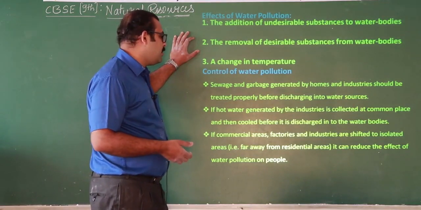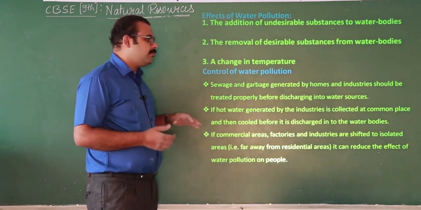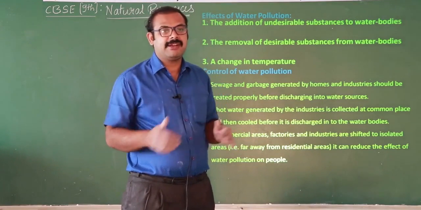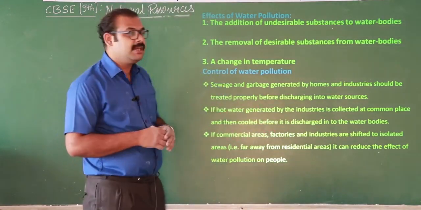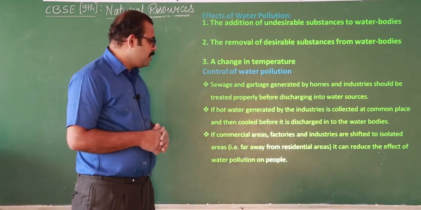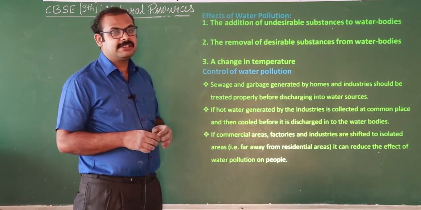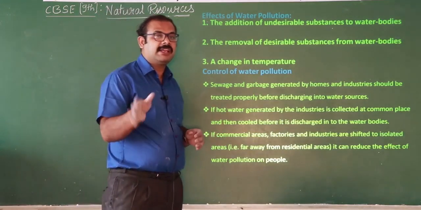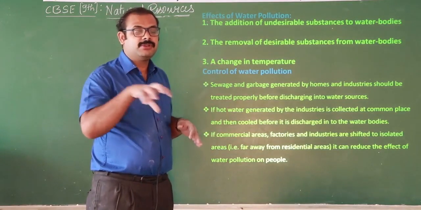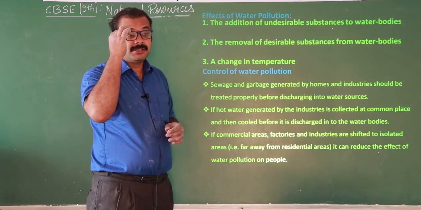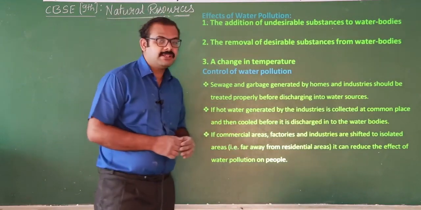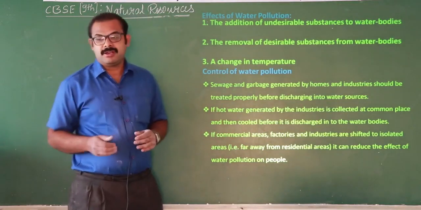Then what are the controlling measures? How to control the pollution? Instead of just throwing garbage and sewage into the water, we have to filter it. We have to remove all the undesirable substances, then we can release it. And again, hot water is the same. Some industries release the chemicals directly into water. Again we have to remove all those poisonous substances from the water. These are certain ways by which we can control water pollution.